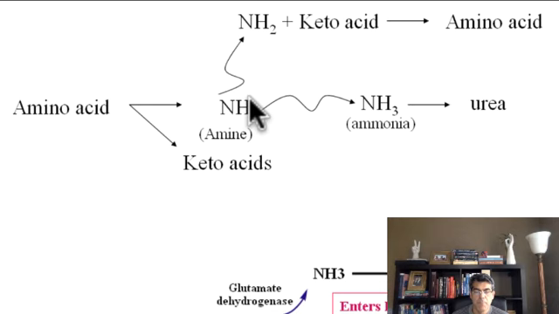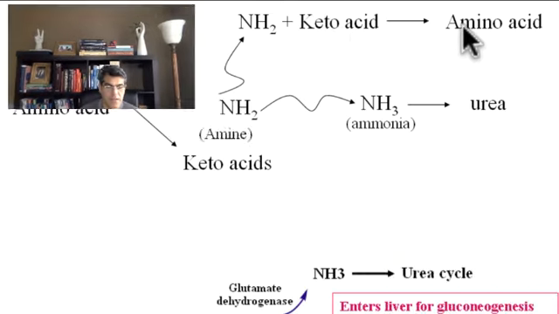Remember that members of the Krebs cycle are organic acids. So what if I give this NH2 to a member of the organic acids and create a new amino acid? Remember, we have 12 amino acids that you can make. How do you make a new amino acid? Well, the answer is by burning protein that you eat and releasing NH2. You can give this NH2 to another keto acid or organic acid to create a new amino acid.